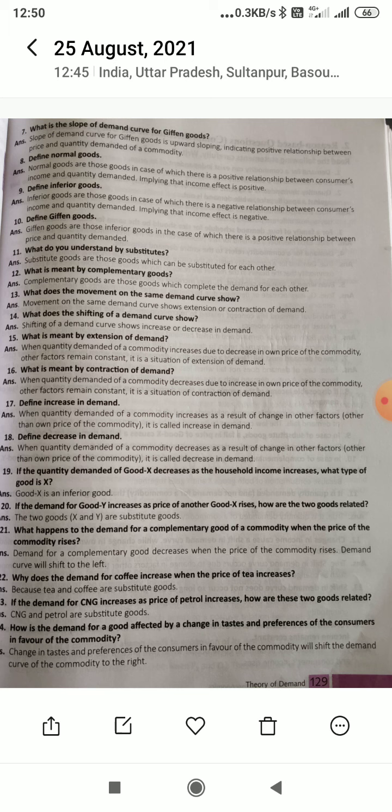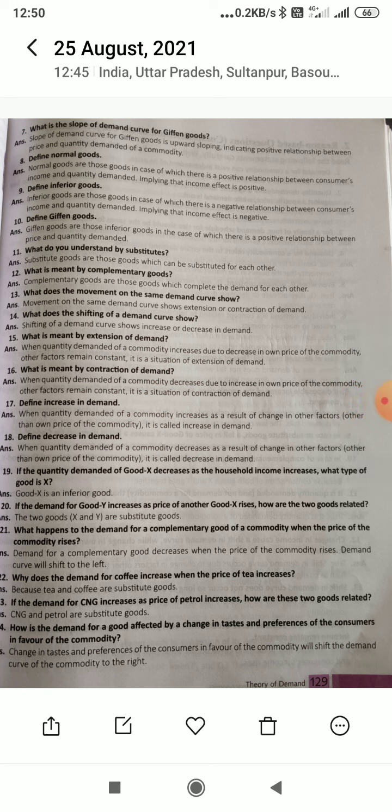And what does movement along the same demand curve show? Movement along the same demand curve shows expansion and contraction of demand, and a shift in the demand curve shows an increase or decrease in demand.